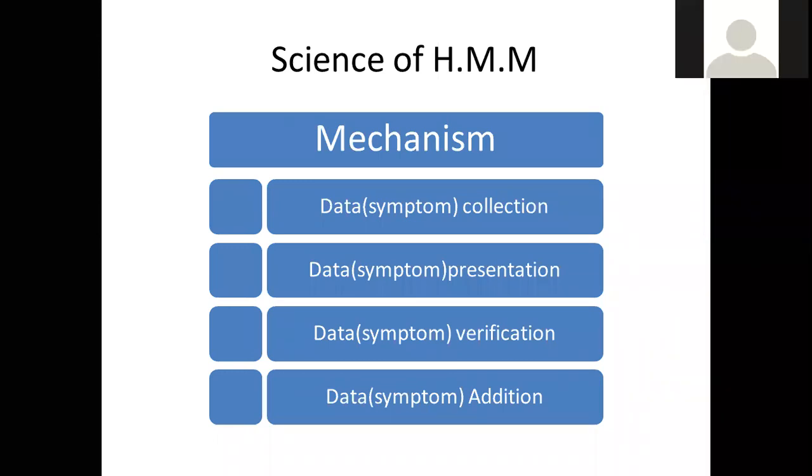As any science does not allow variations in the mechanism or the experiment, all these steps of construction of homeopathic materia medica are standardized. Every time it has to go through data collection, which is the collection of the daybook, then its further analysis and rearrangement of the symptoms recorded.